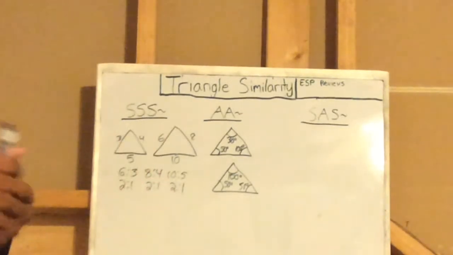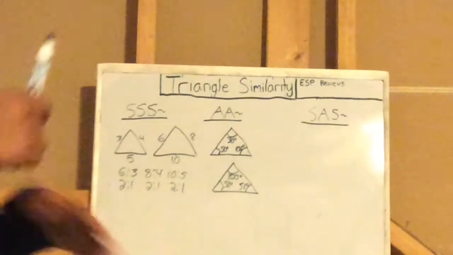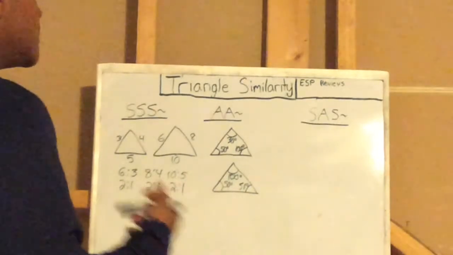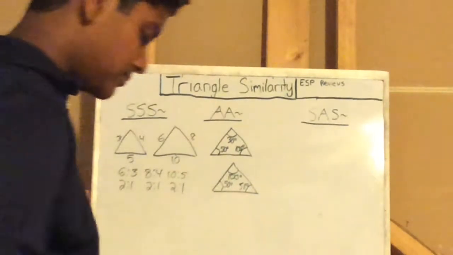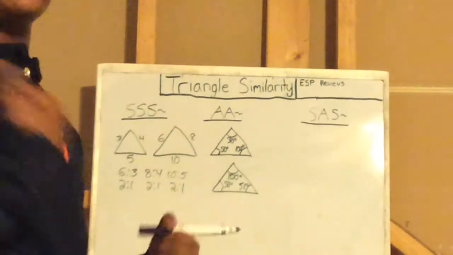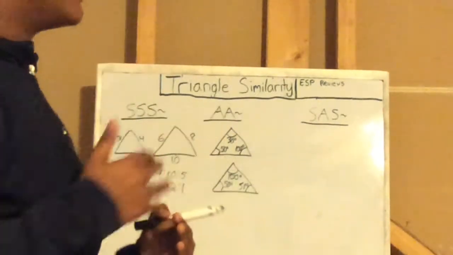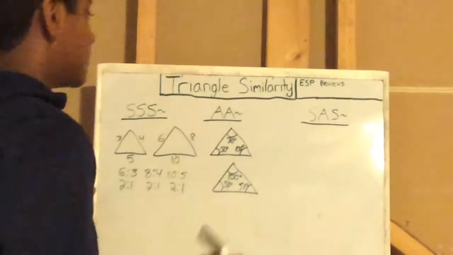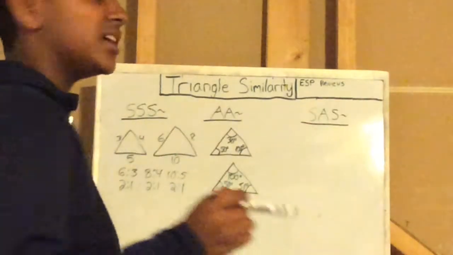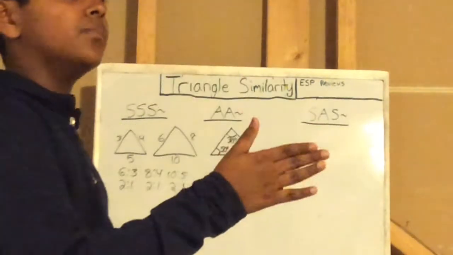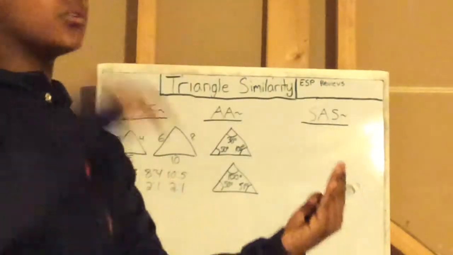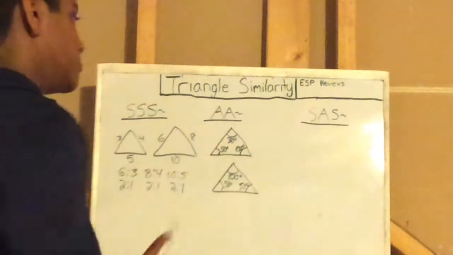So finally we have SAS similarity. SAS similarity is a little more difficult. It took me quite a while to understand it, but I kind of have it down. This is a major one where you really need to think about dilation and the resizing of figures, because SAS means side angle side, which basically means the angle between two sides. So you're given side length, angle, side length. So the angle between the two sides.